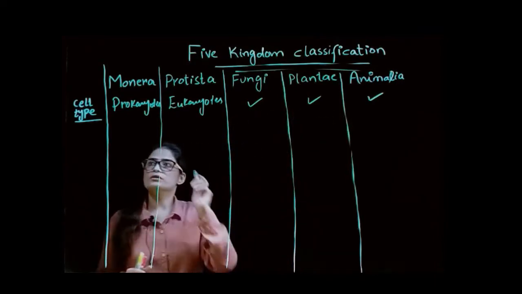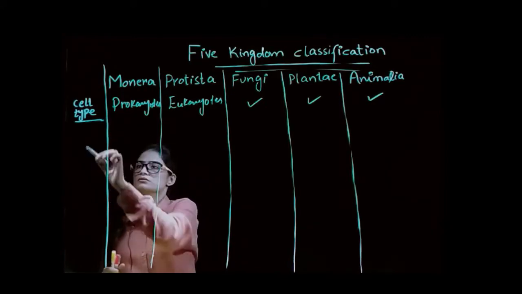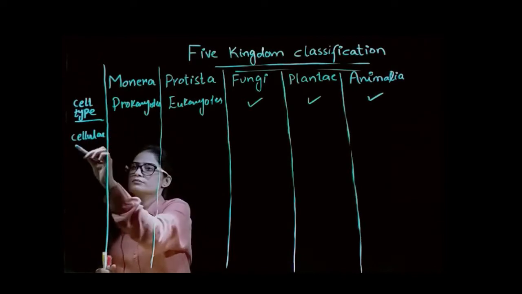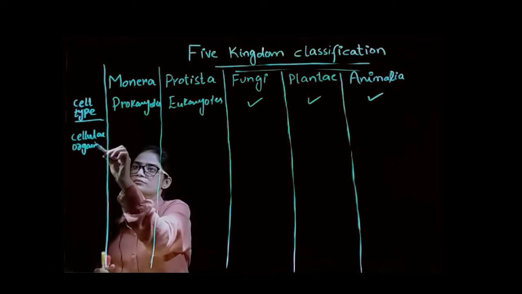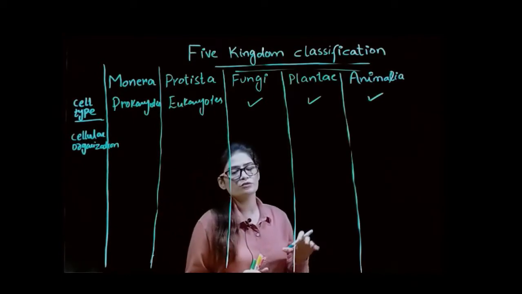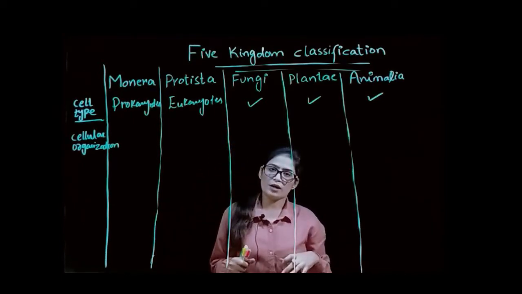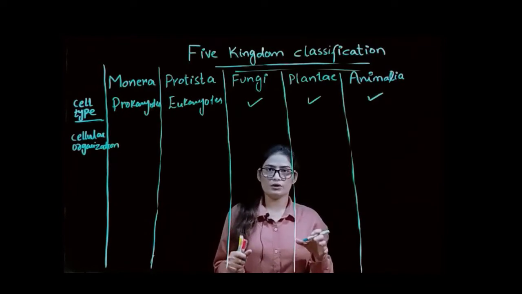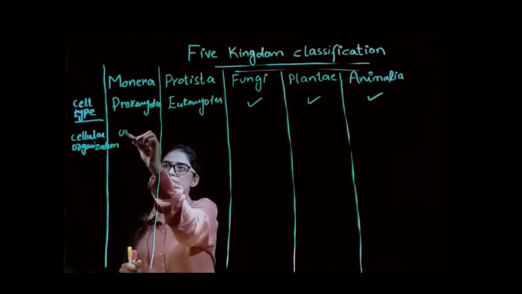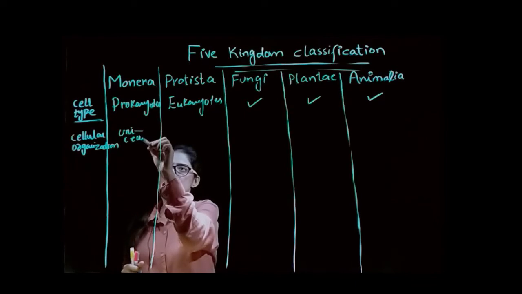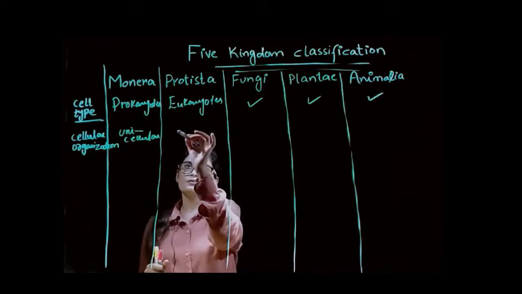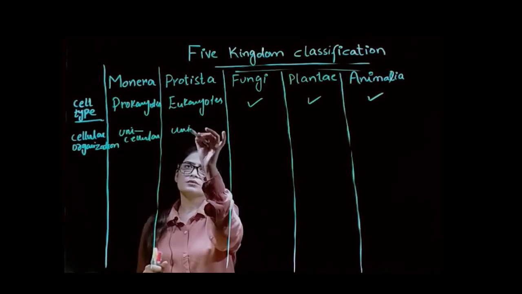The next one we have is cellular organization. According to cellular organization, prokaryotes are single cell, so they are unicellular, while Protista are single cell eukaryotes, unicellular.